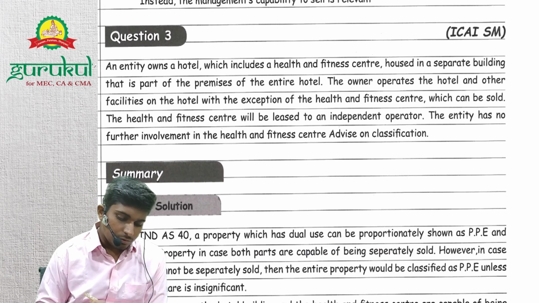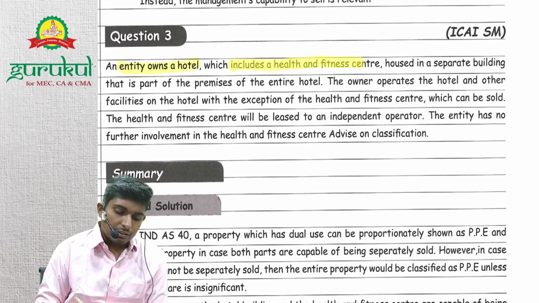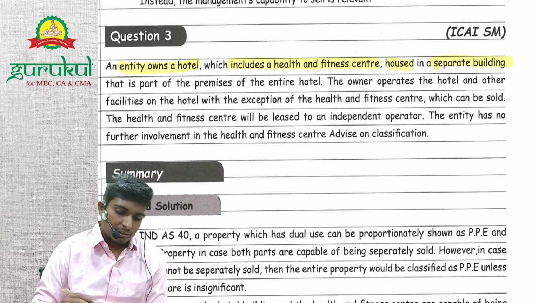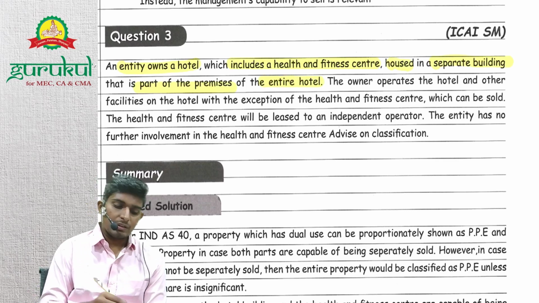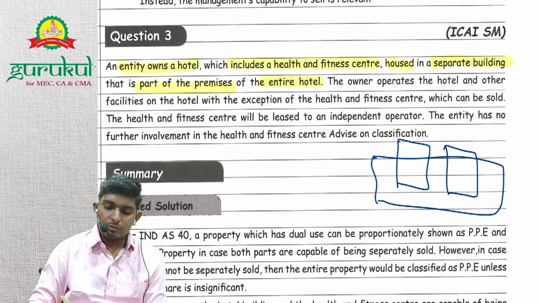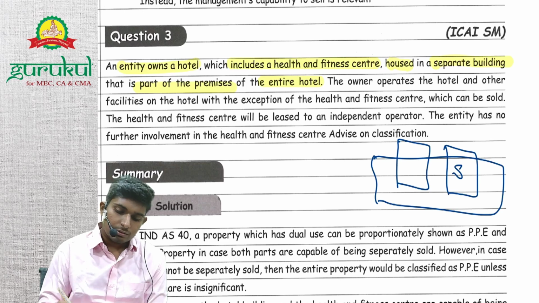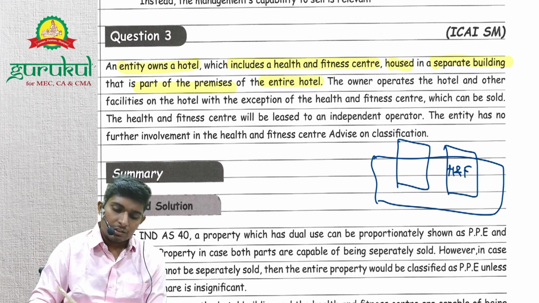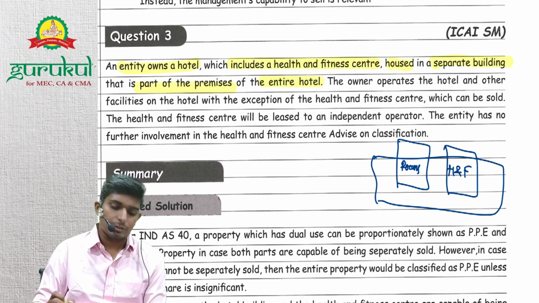An entity owns a hotel which includes a health and fitness center housed in a separate building that is part of the premises of the entire hotel. Okay, so let's say there's a big hotel, so they have many buildings. In one building they have spa service, which is health and fitness, and in another building they have rooms. All are in hotel premises only.